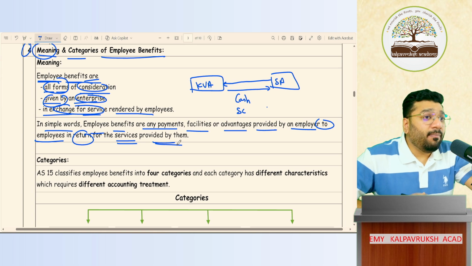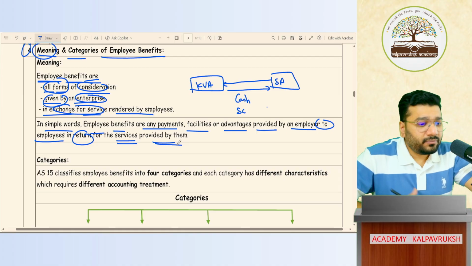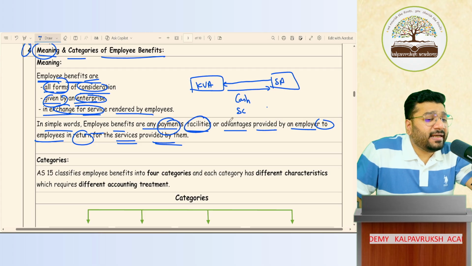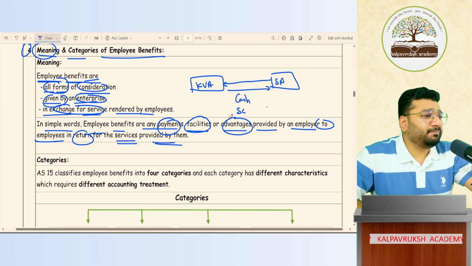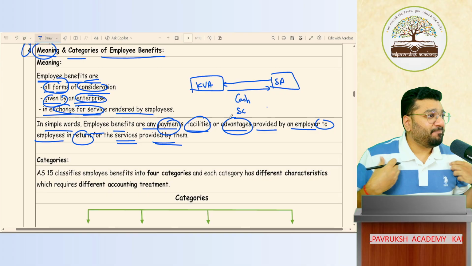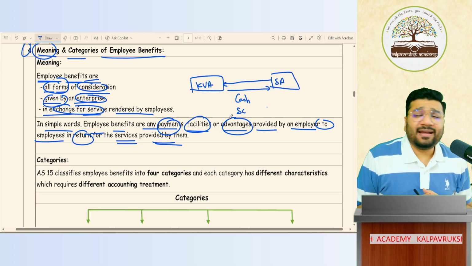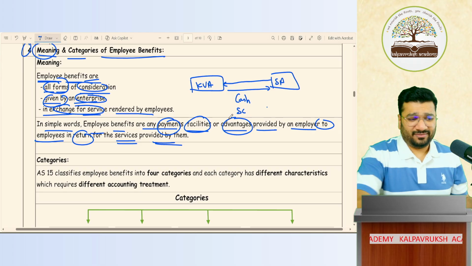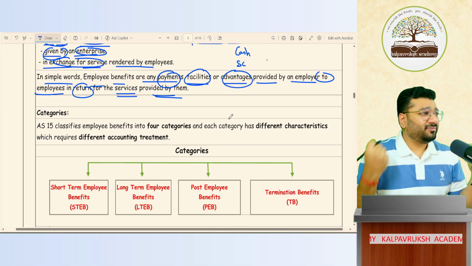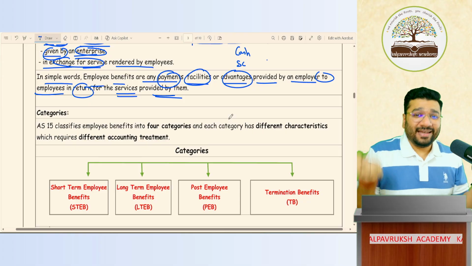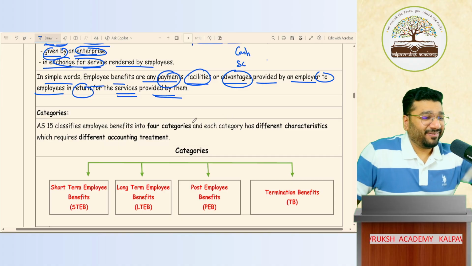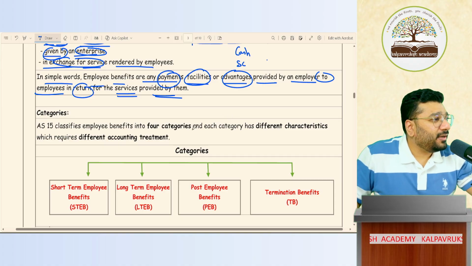Yes. The employee has taken a house loan, and I said that I will pay the EMI. The entity is paying. Is that EMI a part of employee benefit or not? Yes. So any kind of payment, facility, advantage. Now my staff wants to go to the gym. I am paying monthly gym fees. That is employee benefit or not? Yes. Imagine, all this is employee benefit. Got it, not got it? Okay.